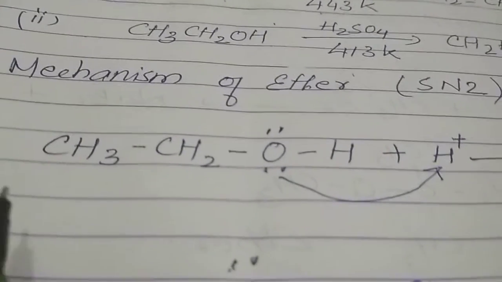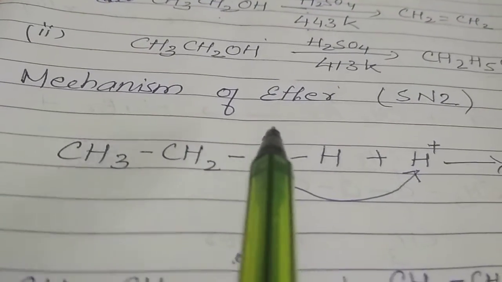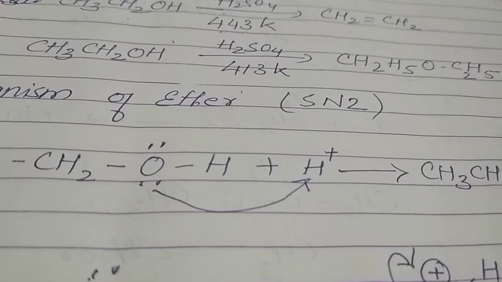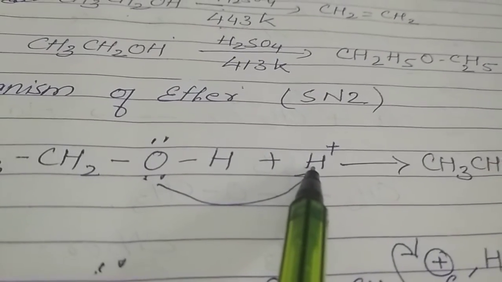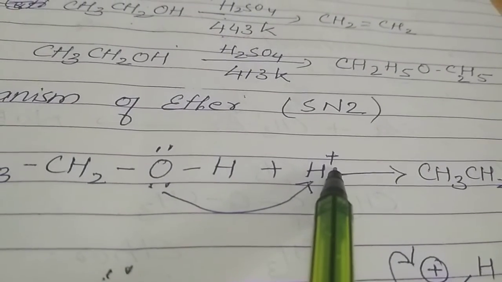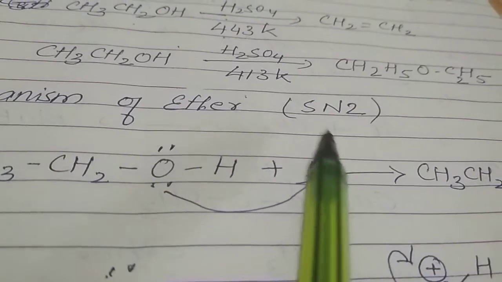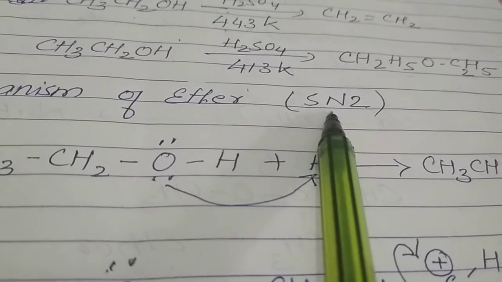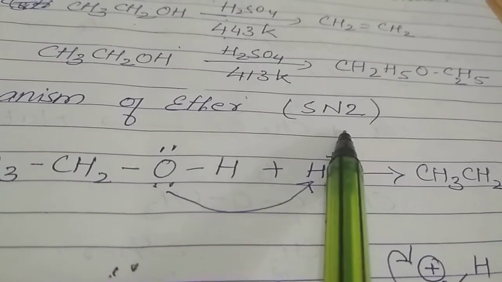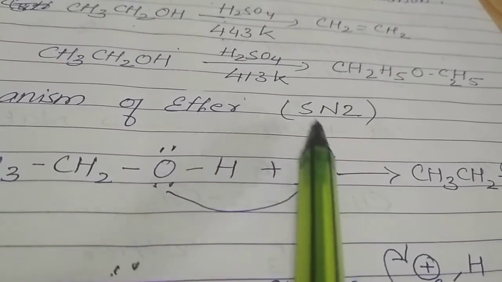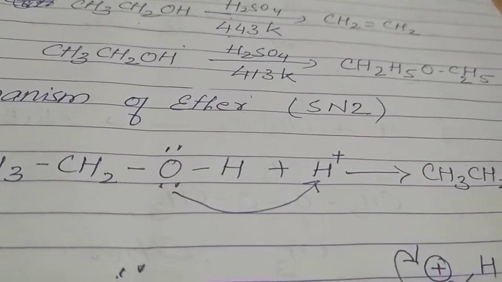So here you can see, first of all, alcohol has been taken, ethyl alcohol. You know oxygen carries 2 pairs of electrons, as it has the electronegative charge on it. When it reacts with a protic acid, that is H plus ion, H having a positive charge. So what happens in the first step, that is we are discussing the mechanism. And one more important thing that I forgot to tell is, children, this preparation of ether from alcohol undergoes SN2 mechanism. This also you have to keep in mind, very important. In this SN2 mechanism you will see how it is working.